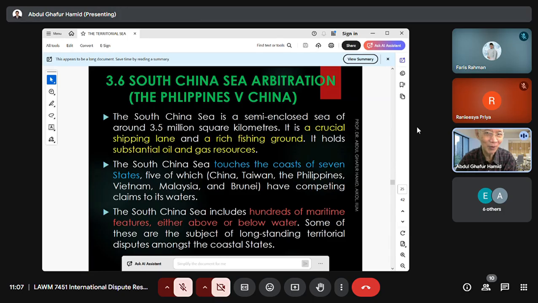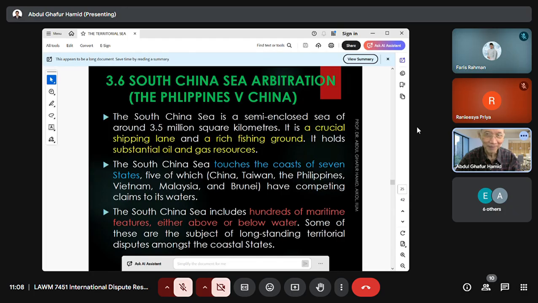The South China Sea is so big, 3.5 million square kilometers. And it's a crucial shipping lane. All the countries from East Asia, China, Korea, Japan, Vietnam, all have to pass through the South China Sea to get to the West, to get to Africa or Europe or America. So that's why this is a very important area, a crucial shipping lane.